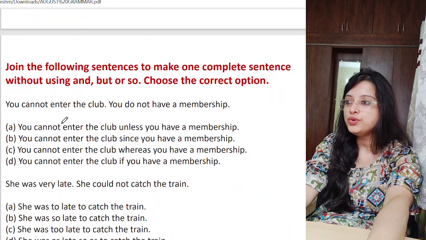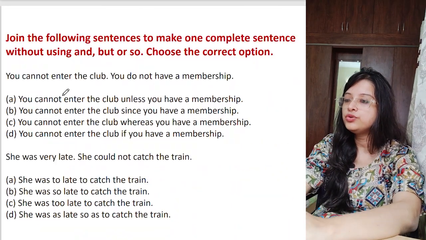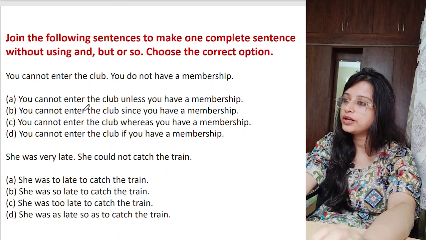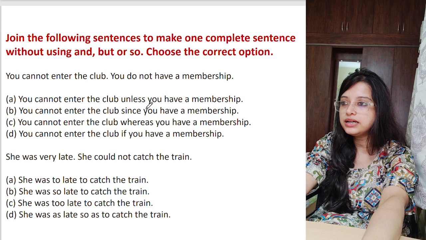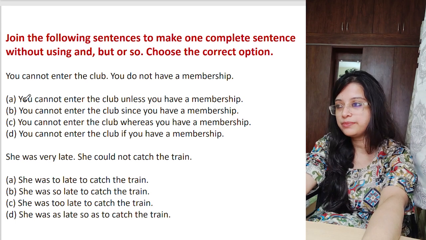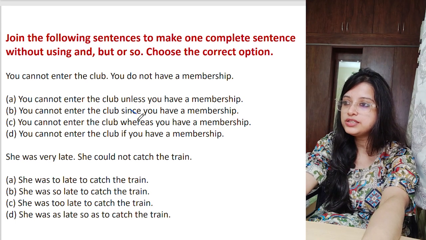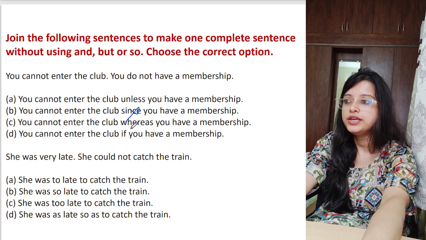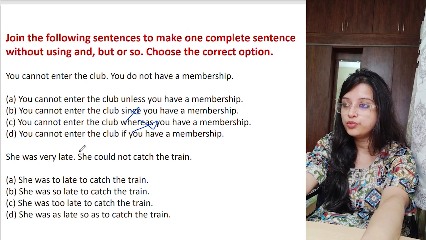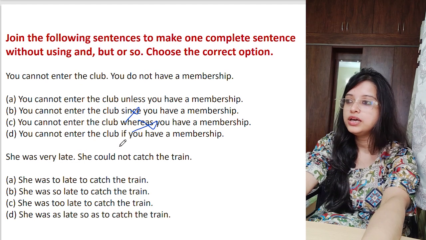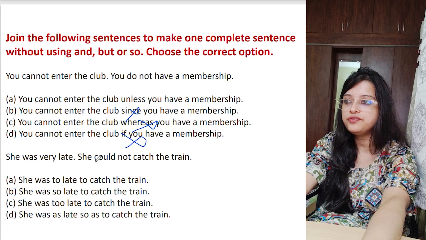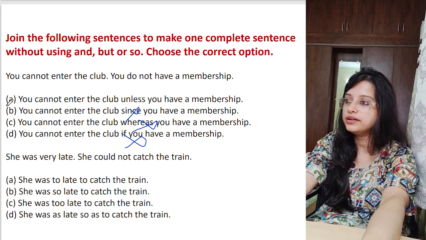Next. You cannot enter the club. You do not have a membership. So what is the situation? That as you don't have it, you cannot enter. So you cannot enter the club unless you have a membership. This can be correct. You cannot enter the club since you have a membership. If you have, you can enter, right. This meaning is incorrect. You cannot enter the club, whereas is an incorrect connective word. You cannot enter the club if you have a membership. What kind of nonsense is this? Even if you have a membership, you cannot enter. The correct option is option number A.